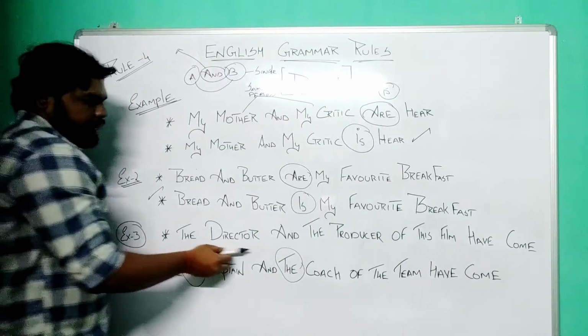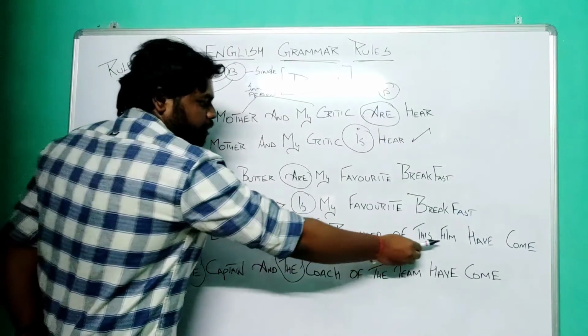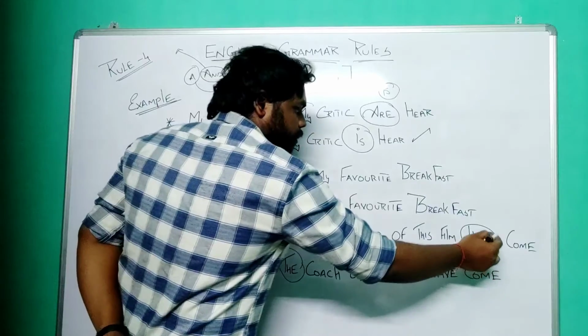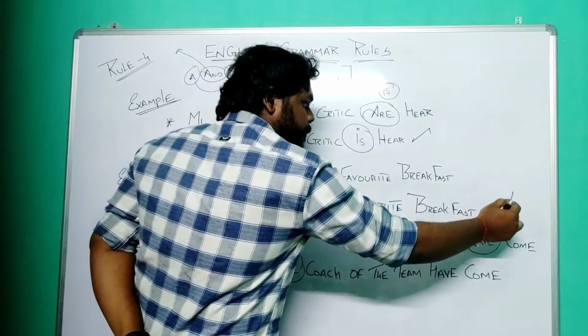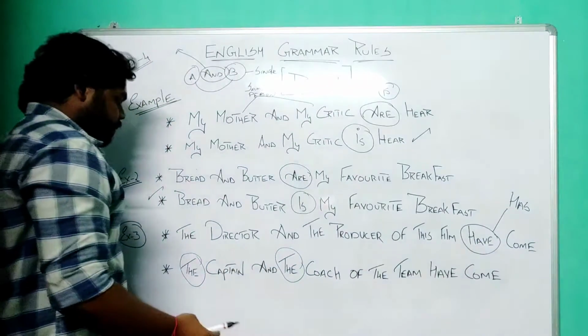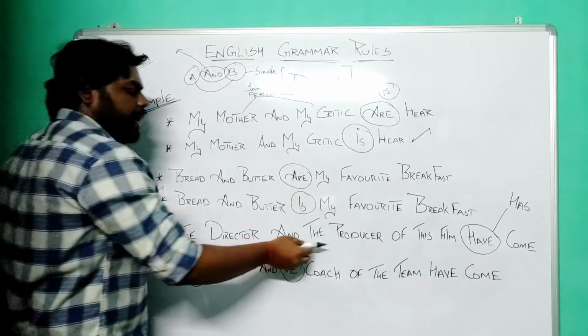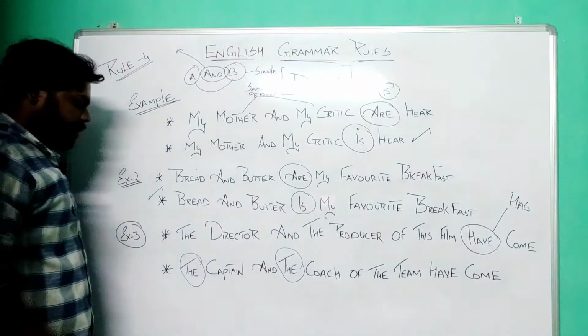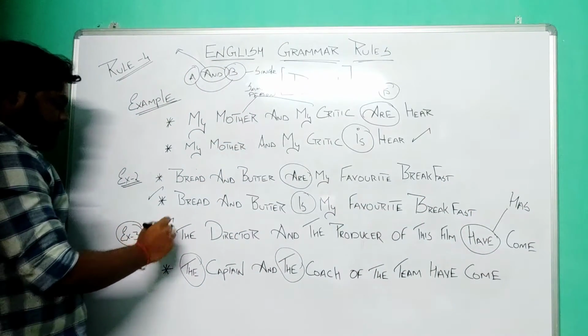In "the director and the producer of this film have come," "have" is the plural form. So we should be using "has." "The director and the producer of this film has come" should be the right form of the sentence.